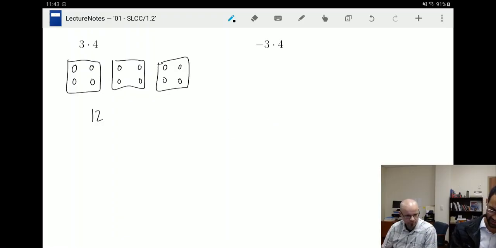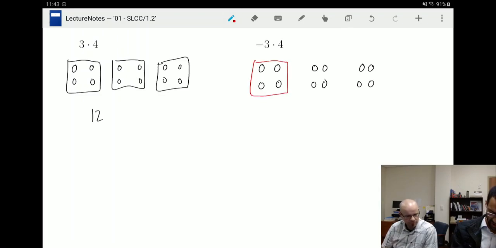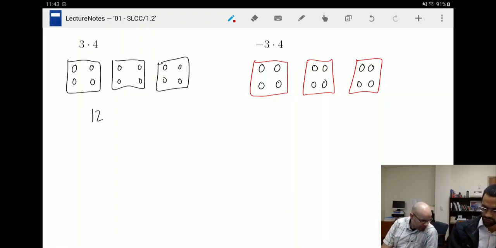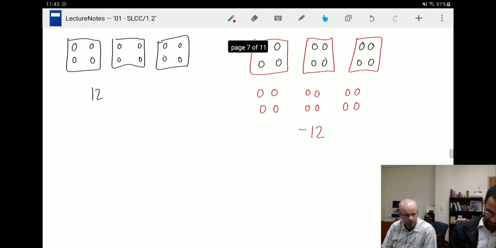Okay, so let me say that again. I have 3 groups of 4, and I'm going to use a red box to indicate I'm doing the opposite. So I want the opposite of 3 groups of 4. So we negate. I should say the opposite of 3 groups of positive 4 would be 3 groups of negative 4. So that's going to be negative 12. Okay, so negative 3 times 4 is negative 12.